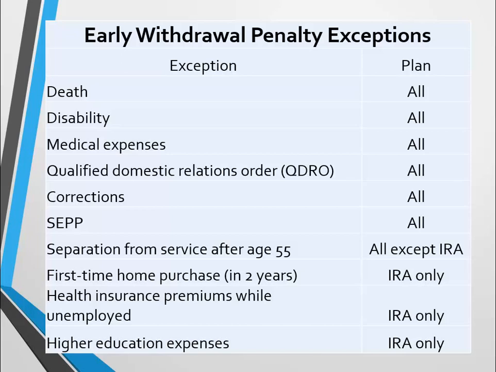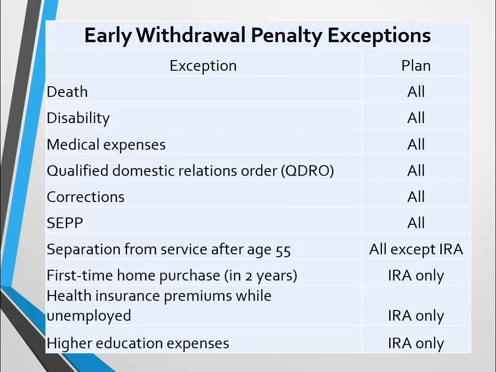Another option to avoid that penalty would be separation from service after age 55. Now, this does not apply to IRAs because the IRA is not tied to your employment. They don't care if you quit your job. They're still going to make you wait until 59 and a half. Now, if we're talking about a 401k, then you've separated from service after age 55. After age 55 there is a little bit tricky in the way that it's defined. So you could separate from service in this year, in January, and 3 months later turn 55. That's still okay. It's just in the same year.